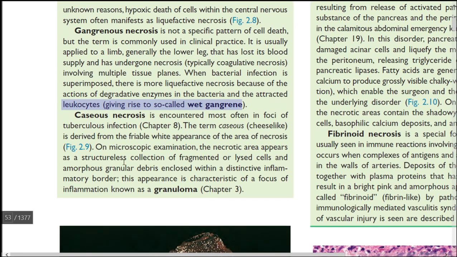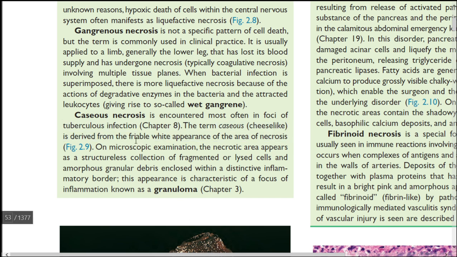Next, let's see caseous necrosis. Caseous necrosis is encountered in foci of tuberculous infection. Caseous means cheese-like, that is, a friable white appearance.